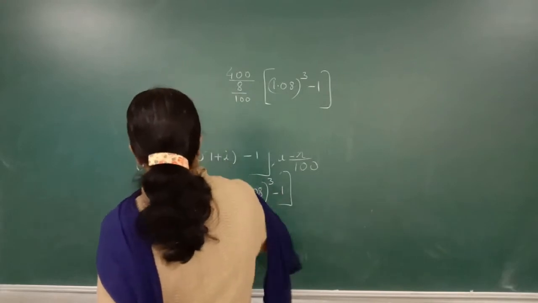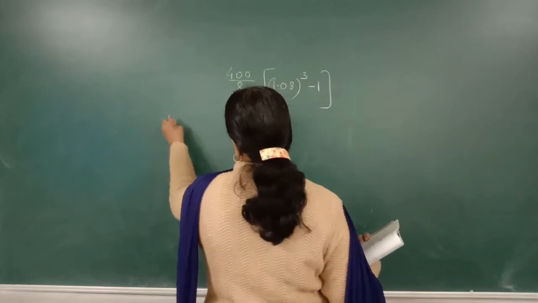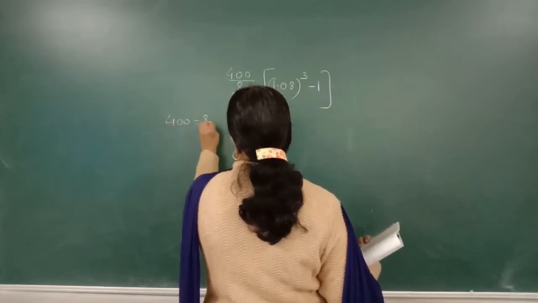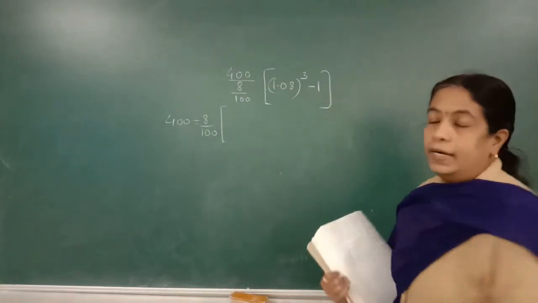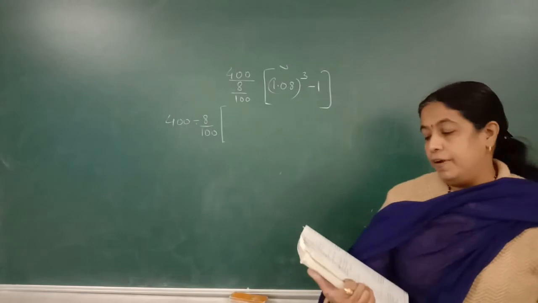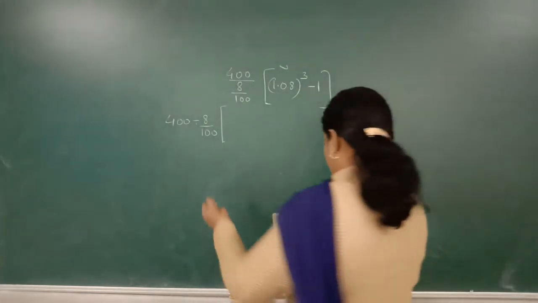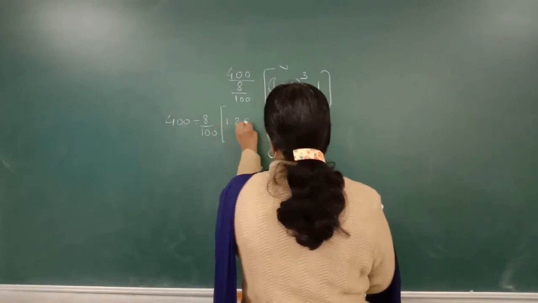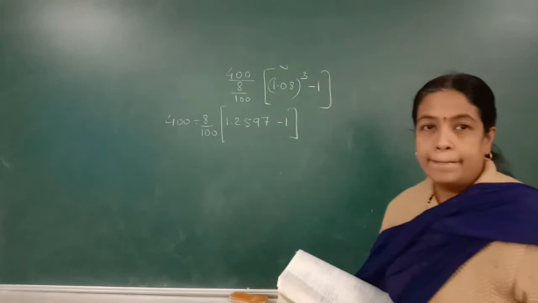You see here, 400 divided by 8 upon 100. Now I have already told that such calculation values are given. Here it is given 1.08 to the power 3. The value is directly given, that is 1.2597 minus 1.